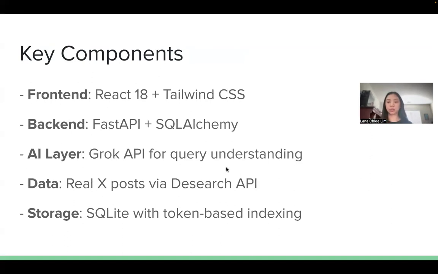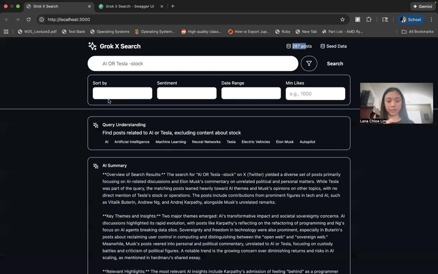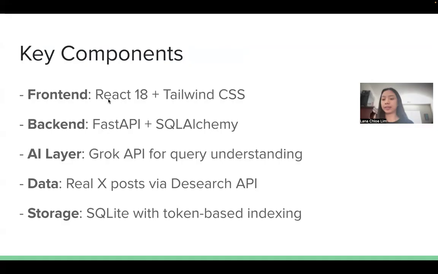Unlike basic search tools, we're able to understand intent and provide contextual summaries for each query. This is unlike other solutions. It provides results in real time. It's cost effective and deployable in minutes, so you don't need to pay for these large, expensive enterprise solutions. Our unique advantage is again combining Grok's reasoning with live social data that we pull from X directly. So yeah, I believe that's the end of my slides.